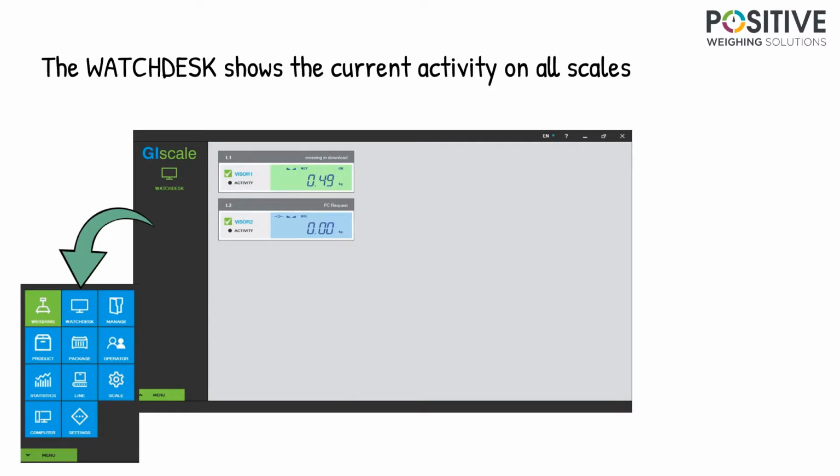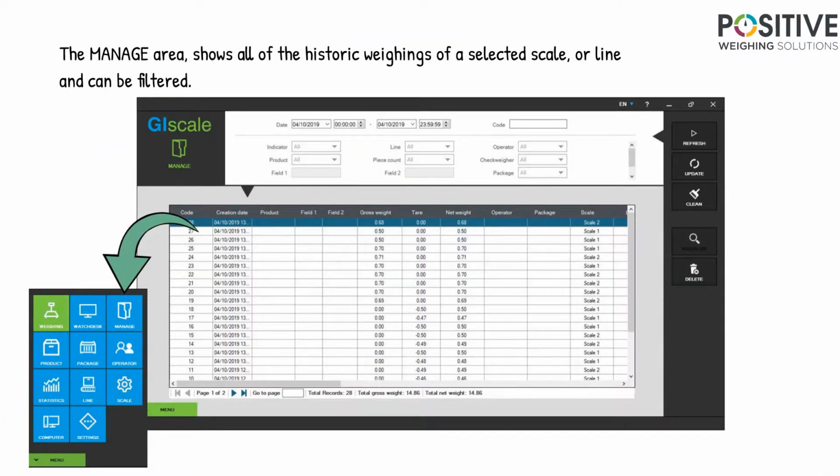The watch desk quite simply shows all activity on all currently live scales. The Manage area shows all of the historic weighings of a selected scale or line and can be filtered by any of the column headers.